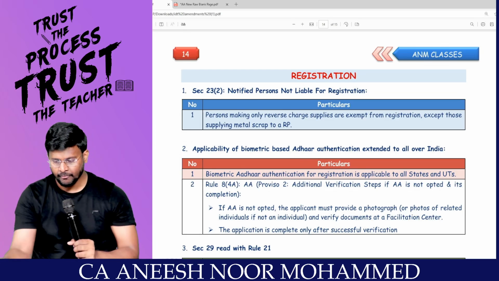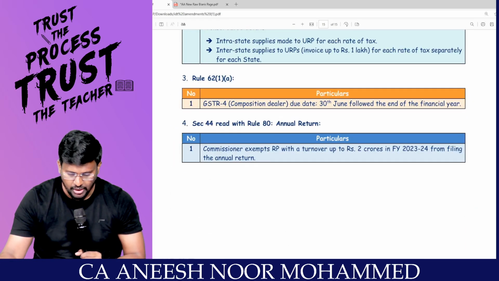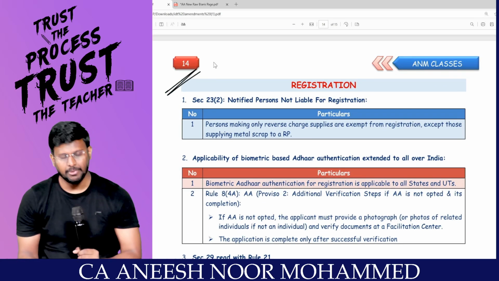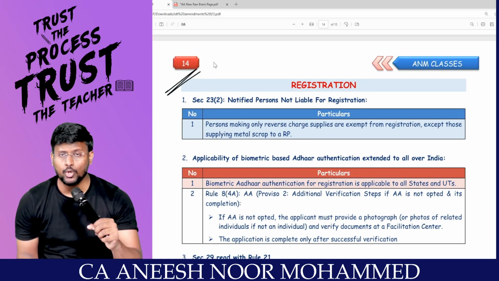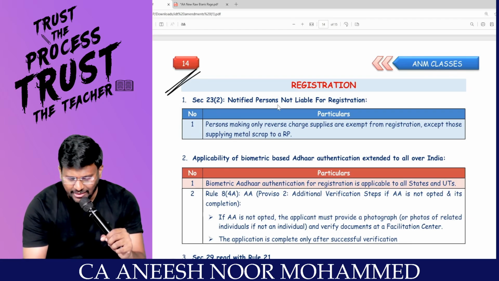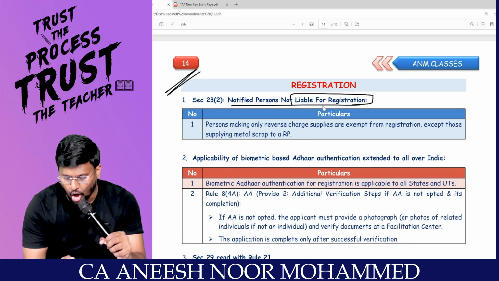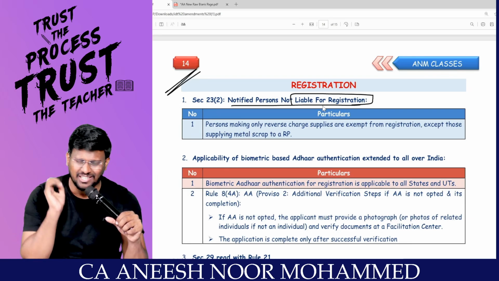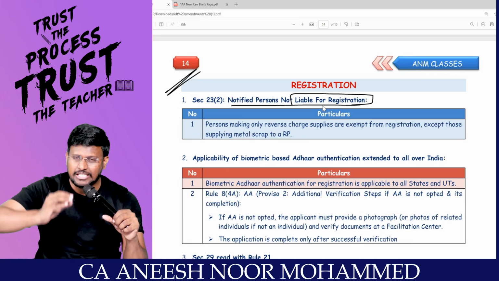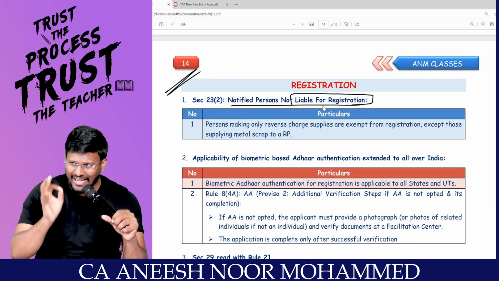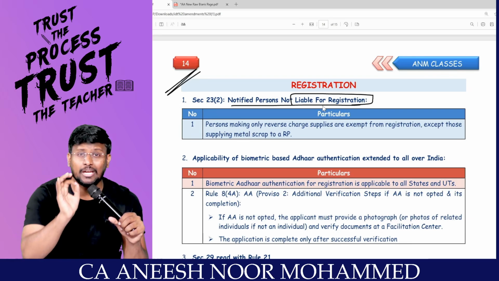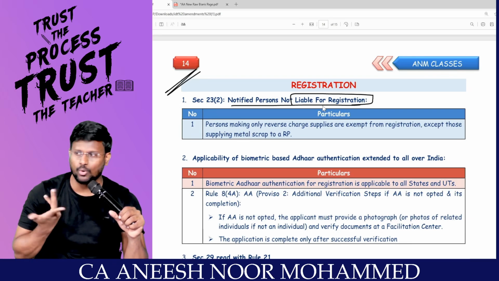The last amendment, registration and return. With that, we are through with the entire amendment discussion. Simple. In section 22, person liable for registration. 23 is the person not liable for registration. Who are the persons not liable for registration? Agriculturalists. Those who are exclusively supplying exempt supply. Those who are exclusively supplying goods or service or both which are liable to be paid on RCM. For example, GTA, no need to take registration.